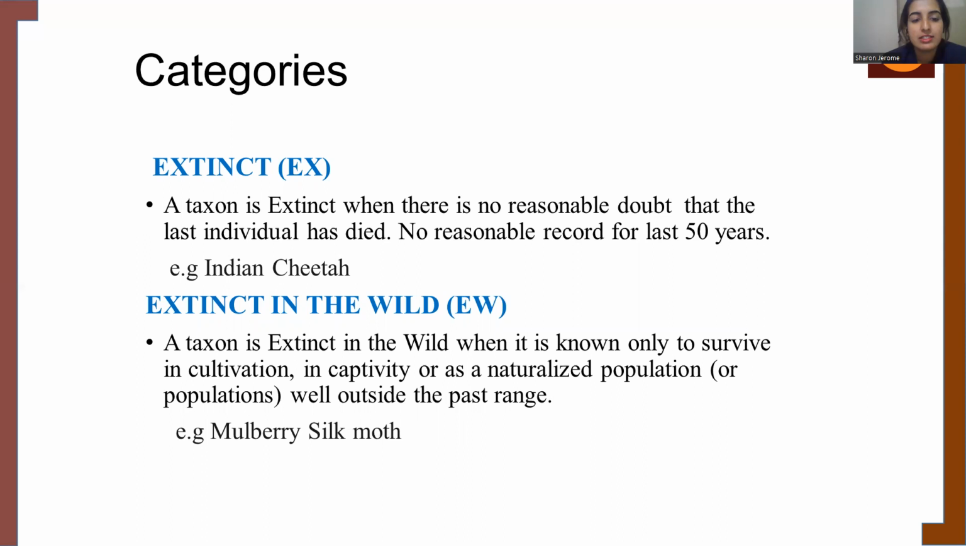The other category is extinct in the wild. Extinct in the wild category in the sense it is extinct in the wild, but can be seen in the naturalized population or in the cultivated population. One such example is the mulberry silk moth.